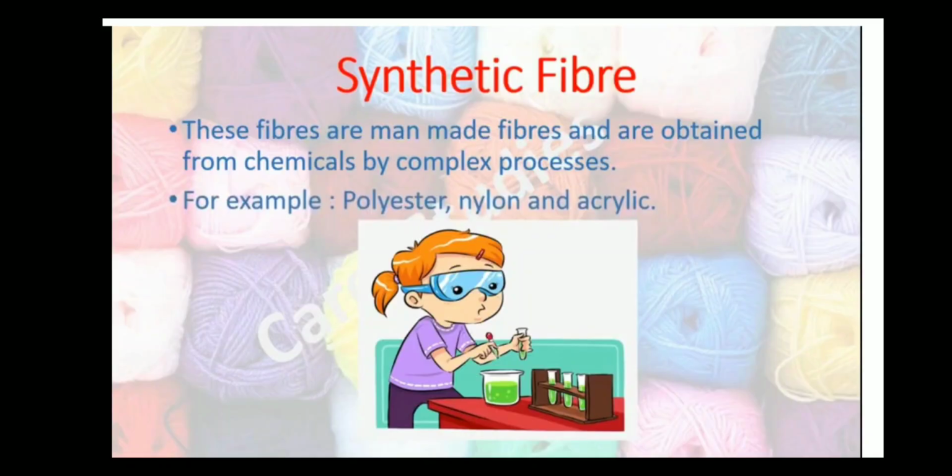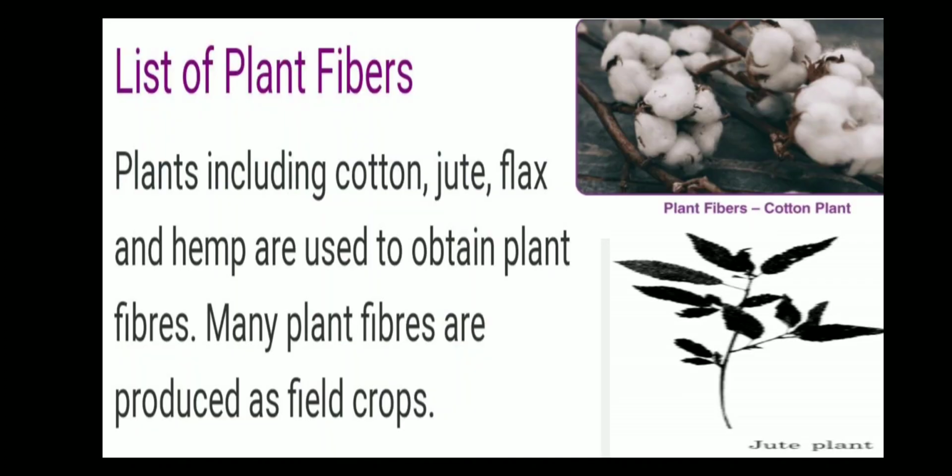Next, synthetic fiber. So what is synthetic fiber? These fibers are man-made fibers, and are obtained from chemicals by complex processes. So nowadays, with advanced technologies, fabrics are also made from chemical substances, and those fibers are synthetic or man-made fibers. Example: polyester, nylon, acrylic.